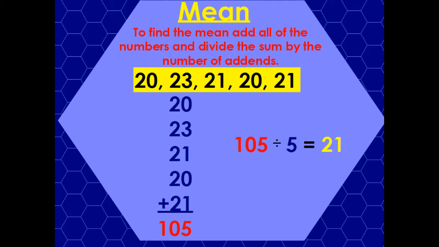So I'm going to add all the scores up. 20 plus 23 plus 21 plus 20 plus 21 adds up to 105, and then I divide it by the number of items that I added, right? So the number of data points here. So 105 divided by 5 is 21, so you get an average score of 21. Meaning, if I took all of those quiz scores together and wanted one score that describes how well these kids did, 21 would be that number.